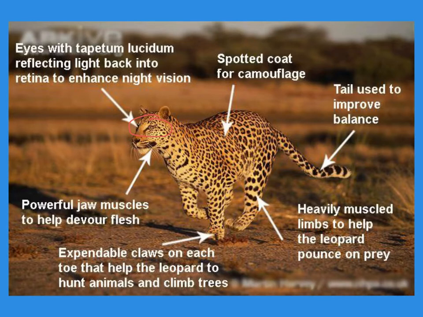Cheetahs would obviously need this to help them catch their prey, since they are predators. Remember, predators are animals that hunt other animals. It has a spotted coat for camouflage. So when you live in the plains of Africa, there's lots of dry grasses, and so the coloration of the cheetah allows it to kind of blend in with its habitat.